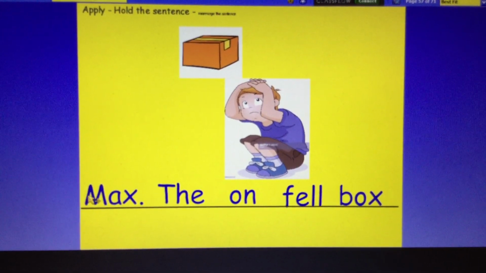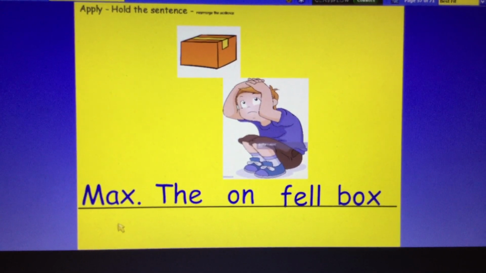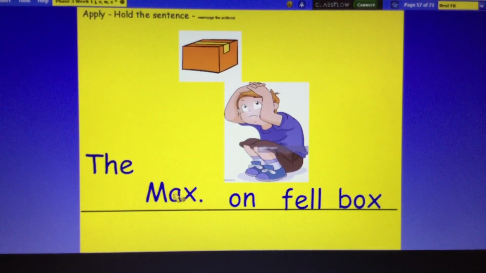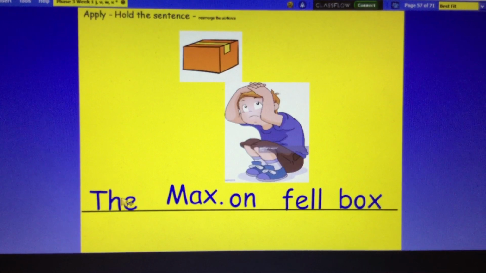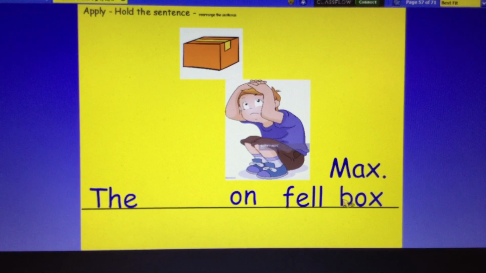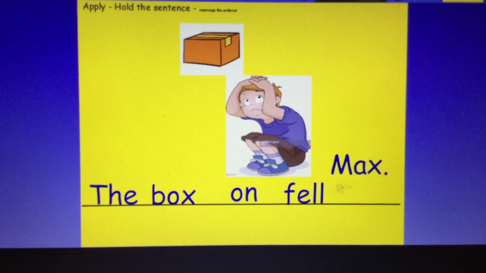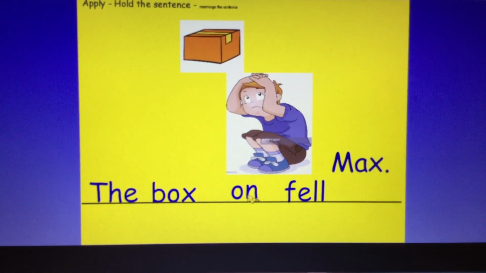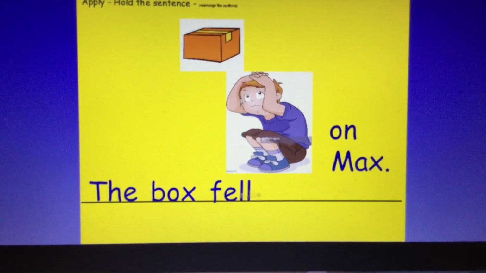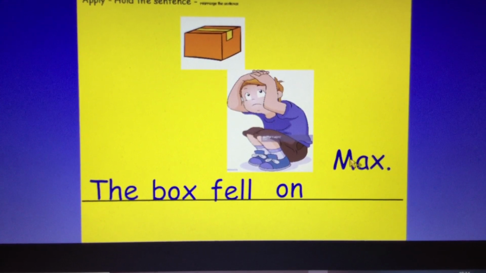Oh no, children, what's happened to my sentence? Come on then, I need your help. What's the first word in our sentence? That's right. It's the word the. What's the next word? That's right. Box. The box. What's the next word? On fell Max? No. The box. What is it? Fell. Yes. The box fell. On. Thank you. What's the last word?